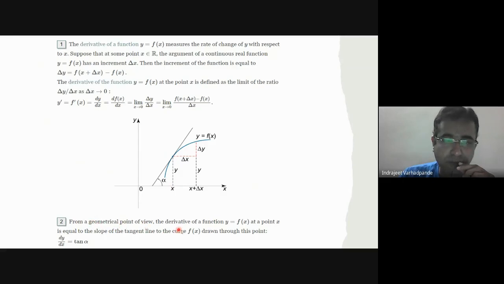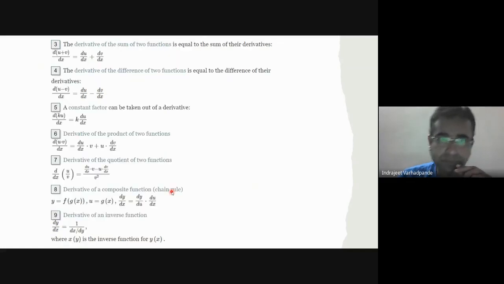From the geometrical point of view, the derivative of the function y equal to f of x at point x is equal to the slope of the tangent line to the curve drawn through this point, and dy by dx is nothing but tan alpha. If you see here, alpha is taken as the angle in the anti-clockwise direction. The slope of the tangent to this particular curve will be nothing but the derivative, and the angular measurement is in the form of tan.